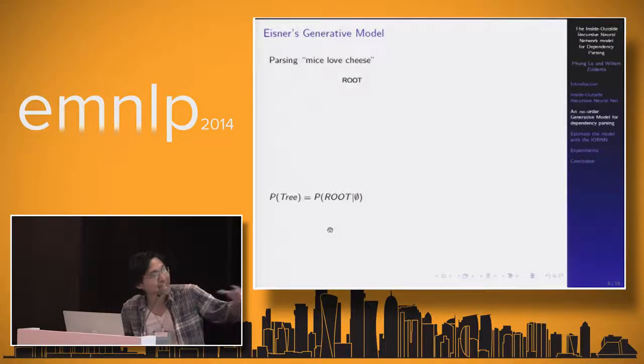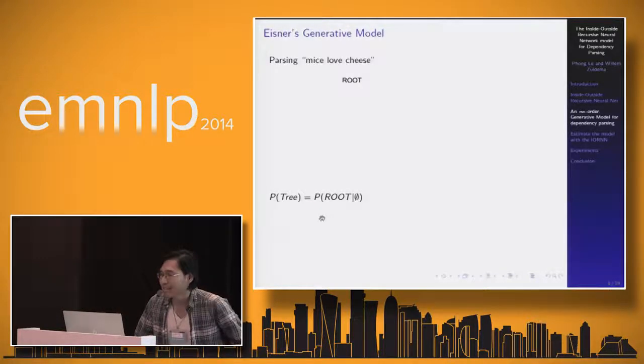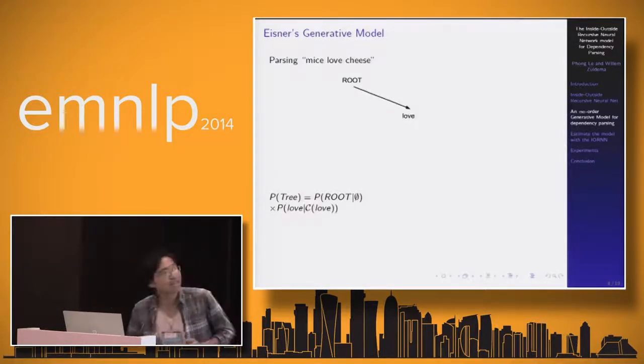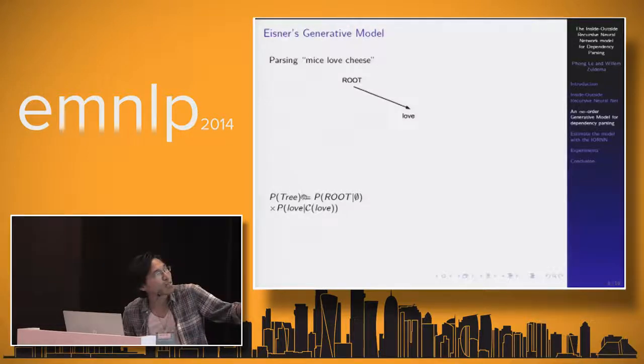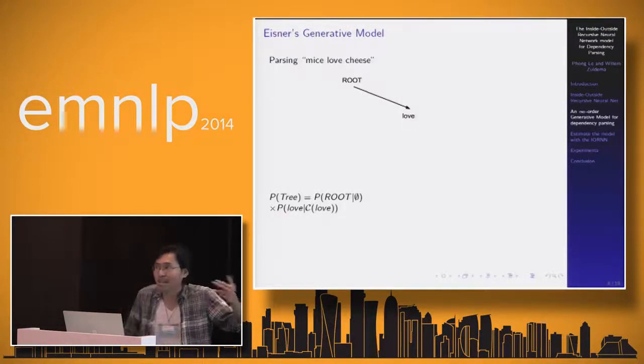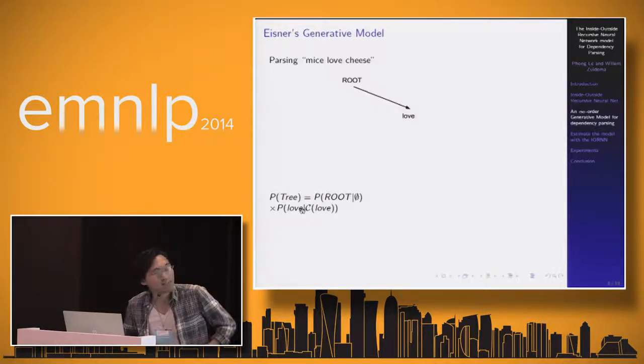At this stage, the probability is that of generating the root node. Firstly, we generate the dependent for the root node. We generate the token love, and here we multiply the previous probability by the probability of generating the token love given its context.